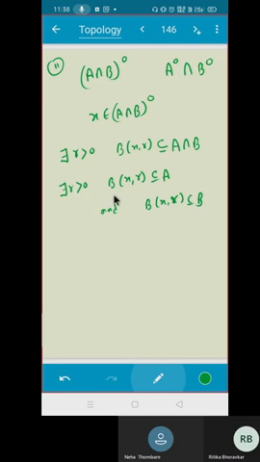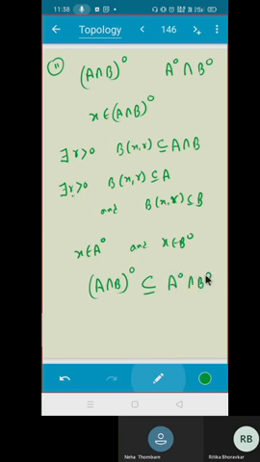Are we done? If you take this together, then I'll have x belongs to A interior. If you take this and this together, then I'll get x belongs to B interior. Is that okay? That means what did I prove? I proved that (A intersection B) interior is a subset of A interior intersection B interior. Is that clear? Everybody? Do you see the proof? Do you understand this? Yes, sir.